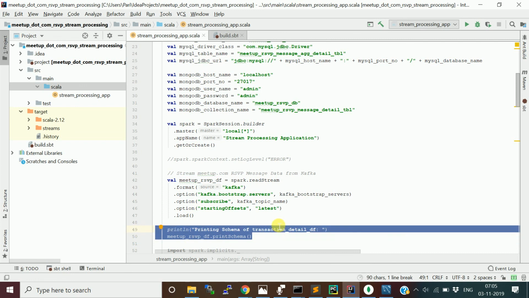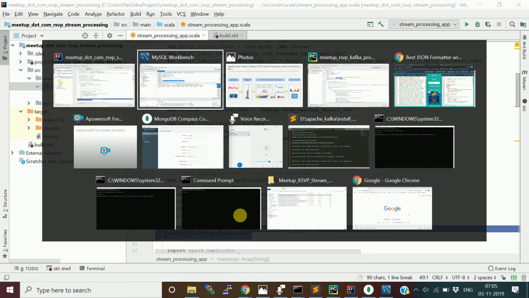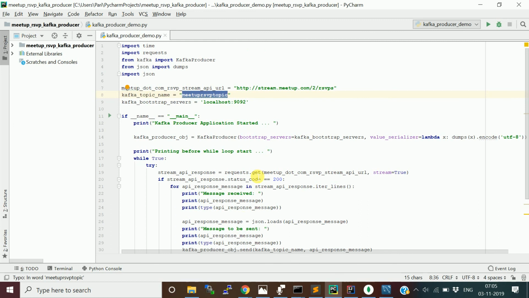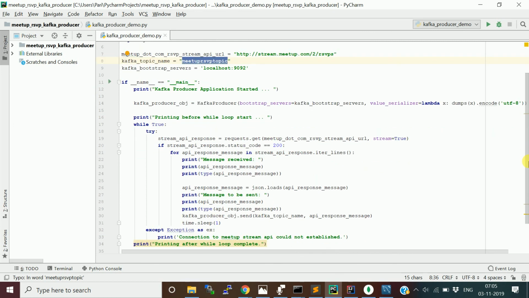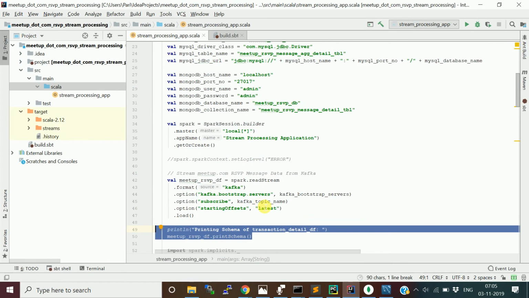Then we are printing the schema of this data frame. Basically it will have different columns, like key, offset, value, and timestamp. We are interested in the value, because in the producer object, when you publish a message to the topic, you pass a key-value pair. When you construct the message, the key is the topic name and the value will be your entire JSON message. That's why we are interested in this value field.